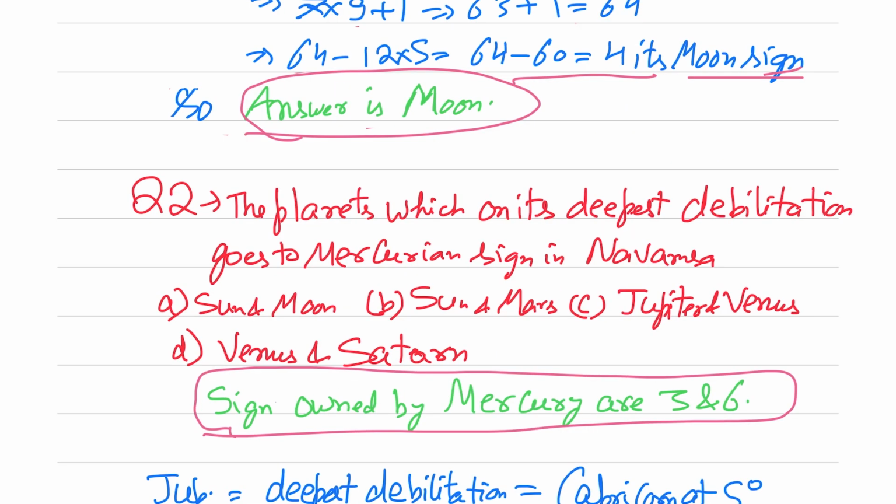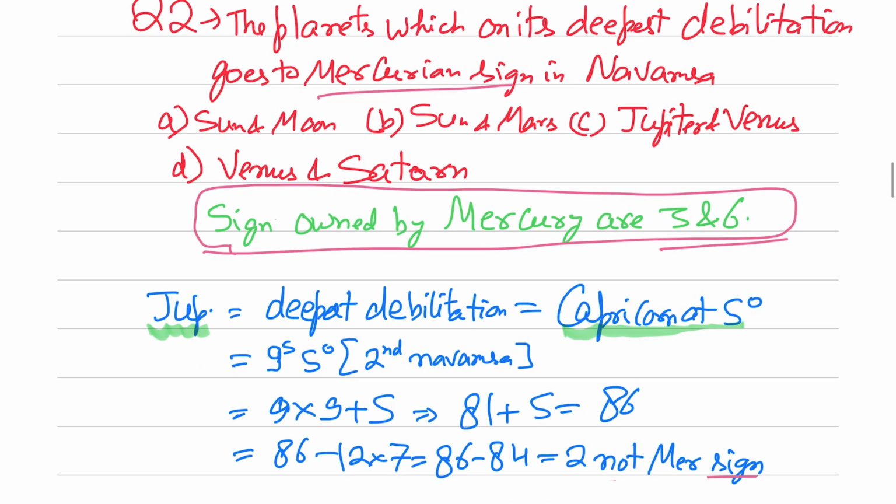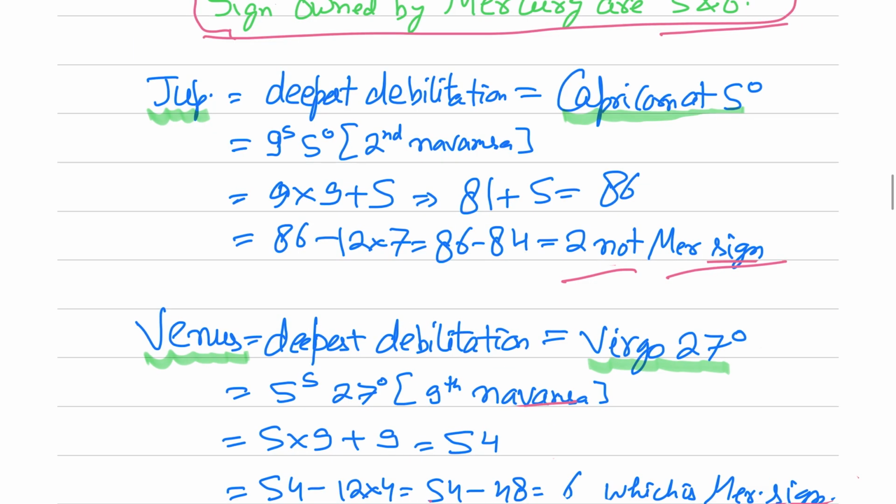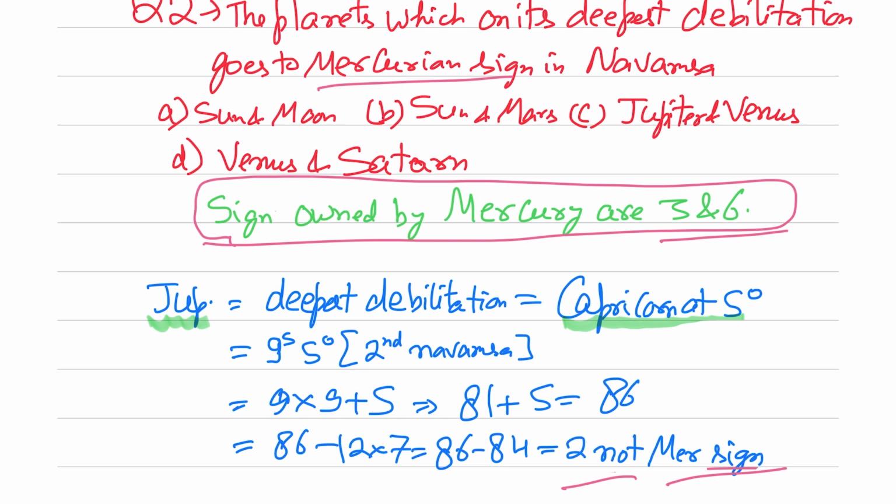The planet which on its deepest debilitation goes to a Mercurian sign. Means we have to calculate which planets, when they are on their deepest debilitation, go to either 3 or 6 sign. Signs owned by Mercury are 3 and 6. So Jupiter's deepest debilitation goes to 2, not Mercury. I have shown the calculation above. It is Capricorn at 5 degrees, so 9 into 5, so it is 86, minus 84, 2. So Jupiter cannot be the answer, so we can cut it out.